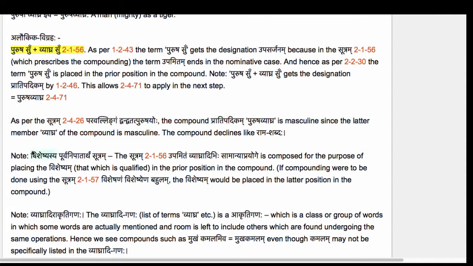Note here says that Visheshyasya Purvanipatanartham Sutram. Sutram 2.156 Upamitam Vyaghradibhis Samanya Prayoge is composed for the purpose of placing the Visheshyam, that which is qualified, in this case Purusha, in the prior position in the compound. If the compounding were to be done using the Sutram 2.157 Visheshanam Visheshyena Bahulam, then the Visheshyam would be placed in the latter position in the compound. Because in that Sutram 2.157, Prathama Nirdishtam is Visheshanam, not the Visheshyam. That is why we need this Sutram 2.156.